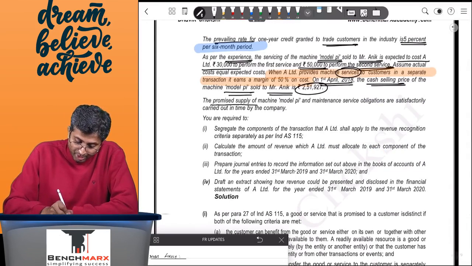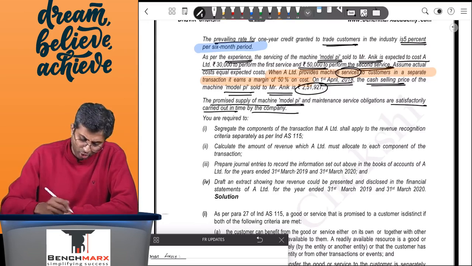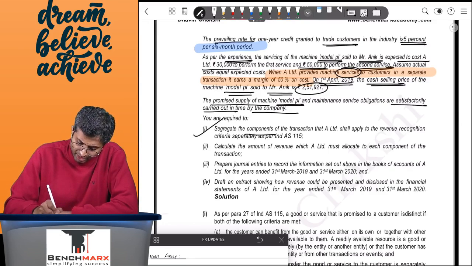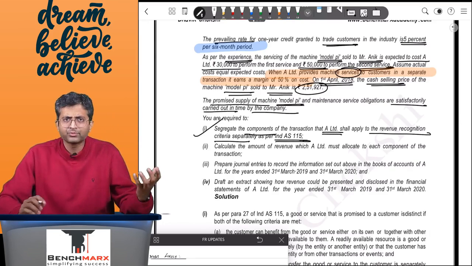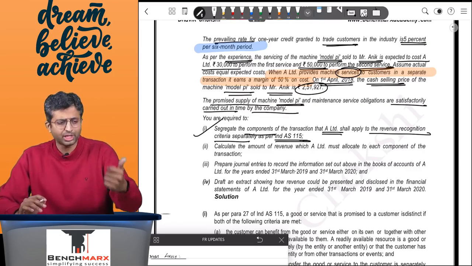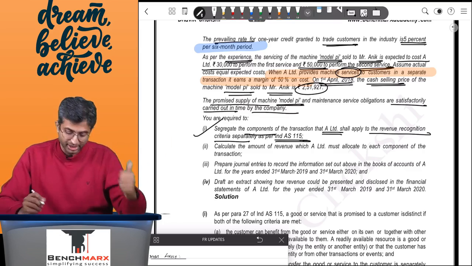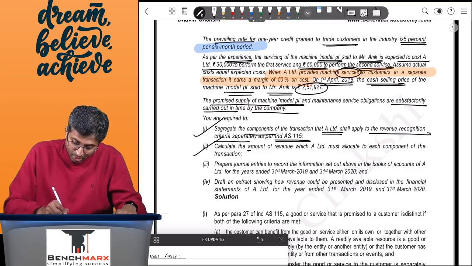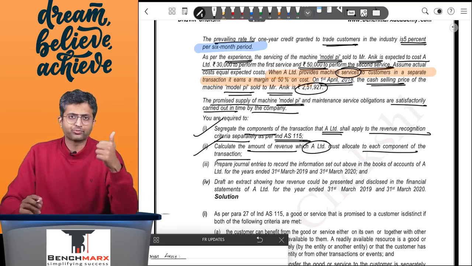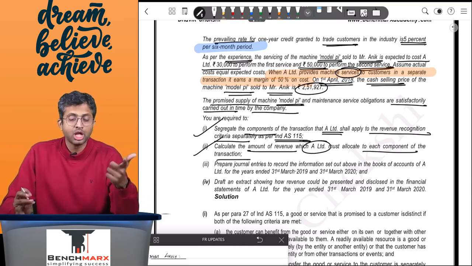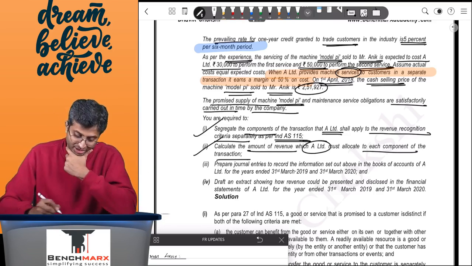Okay, the promised supply of model PI and maintenance services are satisfactorily carried out in time by the company. Okay, segregate the components of the transaction that A shall apply to the revenue recognition criteria as per 115. So the components over here would be model PI, first service, second service, and also financing. Second, calculate the amount of revenue which A must allocate to each component of transaction. So for model PI, 251,927, for first service 45, for the second service 75, and for the financing 28,073.